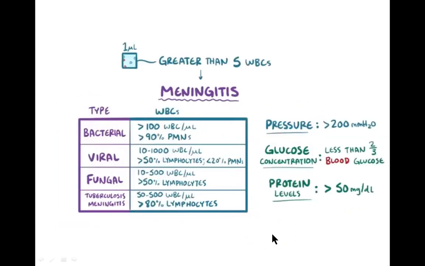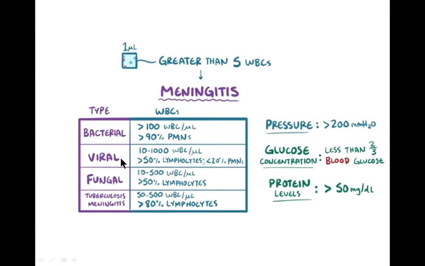In a normal condition, we discussed that 1 microliter of cerebrospinal fluid has only 5 WBCs. So any number of more than 5 WBCs indicates meningitis. Especially in bacterial infection, there are more than 100 WBCs per microliter, and more than 90% are neutrophils.